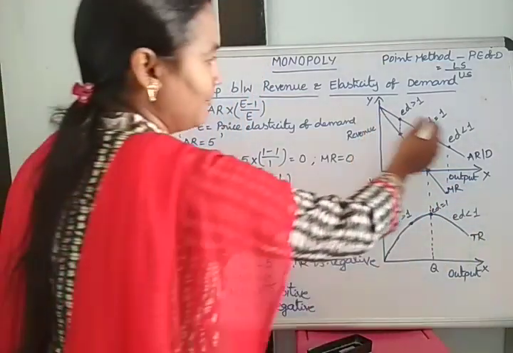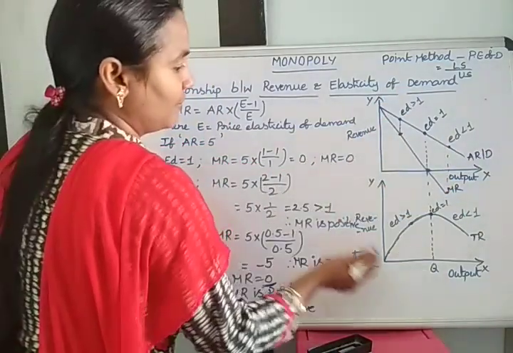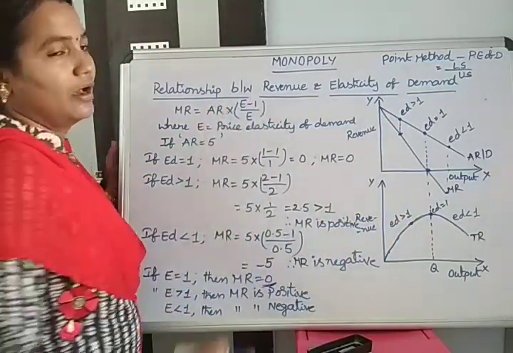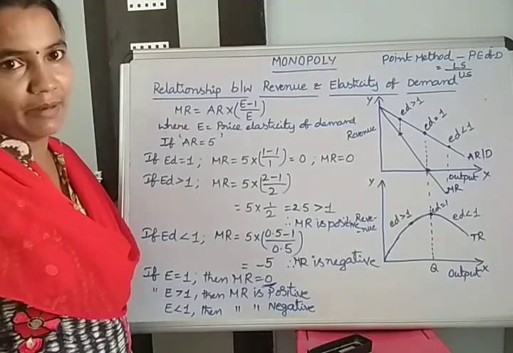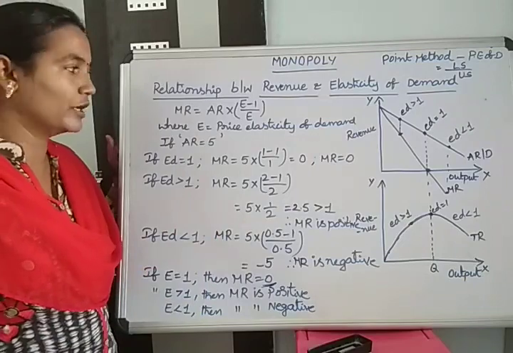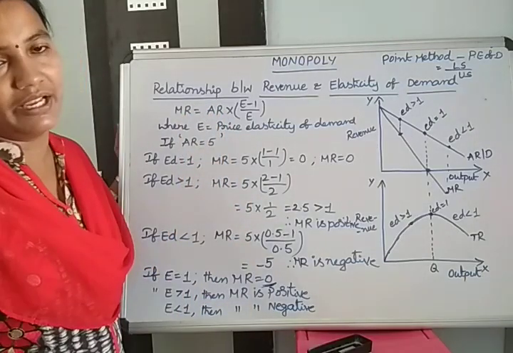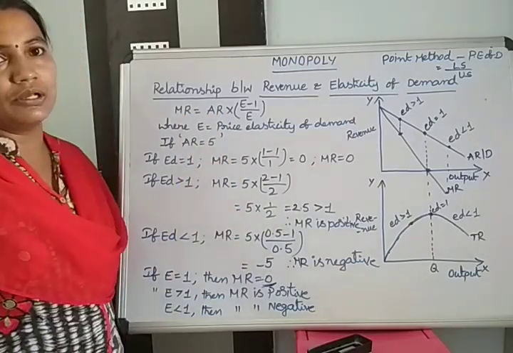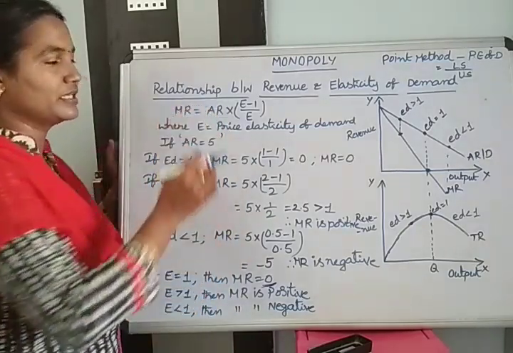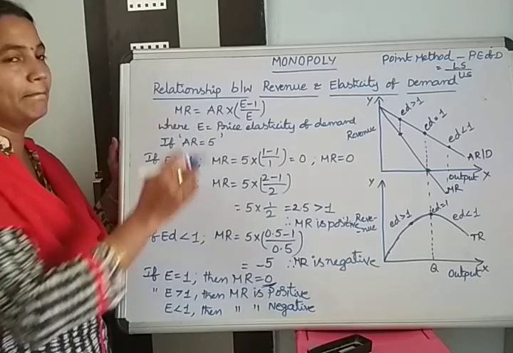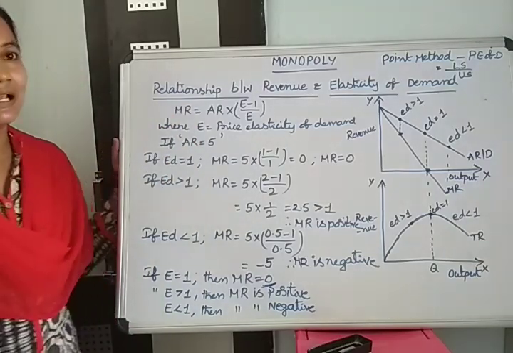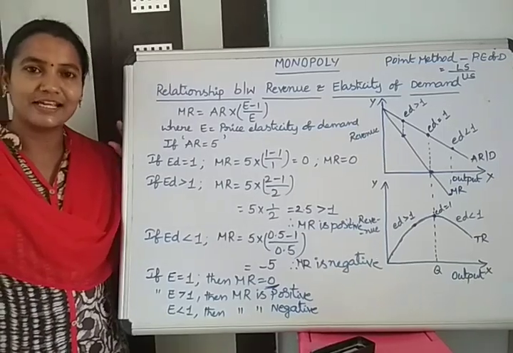So on the basis of this diagram also we can easily find the relation between revenue and elasticity of demand. If we know this formula, and they give the value of AR, then we can find out how much value we get, and the MR value also, easily. This is the relationship between revenue and elasticity of demand.